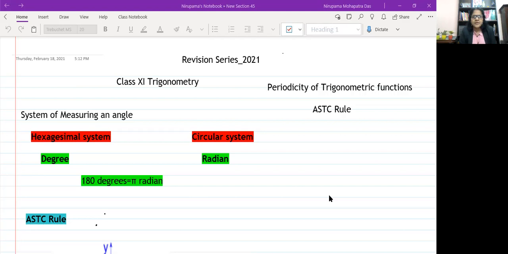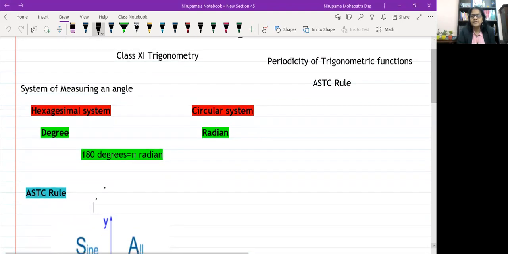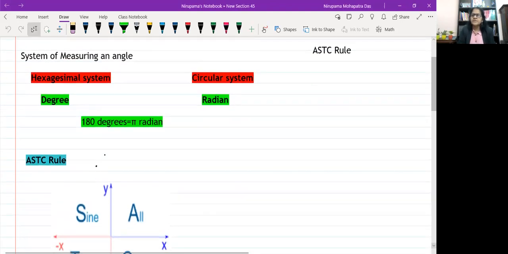To start with the revision series 2021, our preparation is towards the year-ending exams: how to really perform very well, and at the same time cover the syllabus. In trigonometry, as you know, we have studied the measurement of angles, and in earlier classes you studied the values of sine 30 degree, sine 60 degree, basically the degree measure. Here one introduction is the system of measuring angles, right?